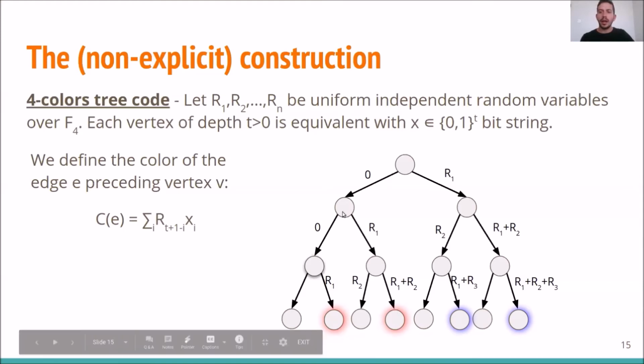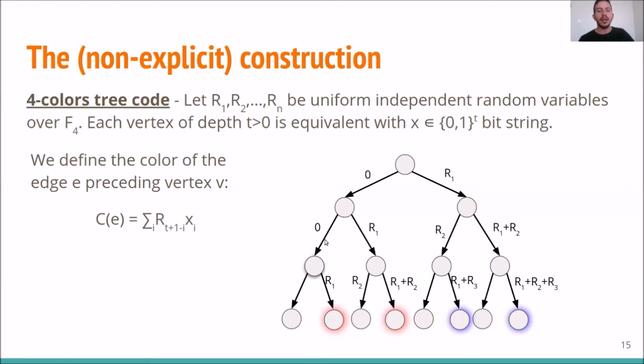If we look at the first edge in the graph, in the shape, we see that the left edge got the color 0 and the right edge got the color R1. If we look back to the blue shape, we see that the left edge got the color R2 and the right edge got the color R1 plus R2. Notice that these two edges got the same color if and only if R1 is equal to 0. The same holds in here. These two edges got the same color if and only if R1 is equal to 0.